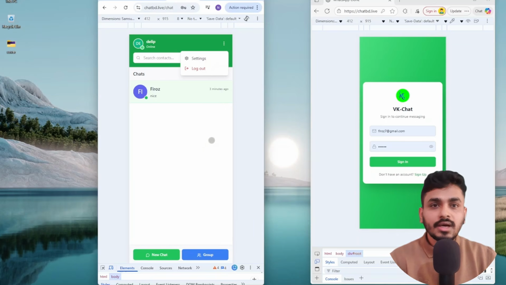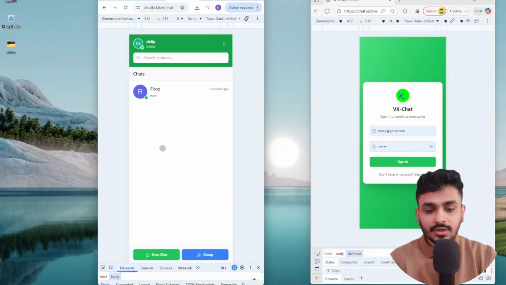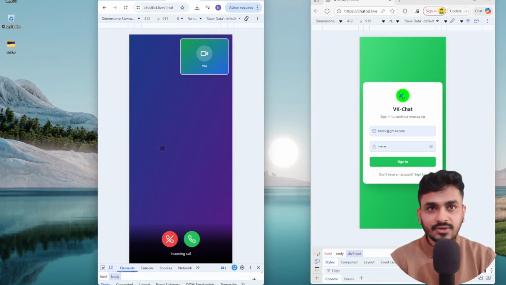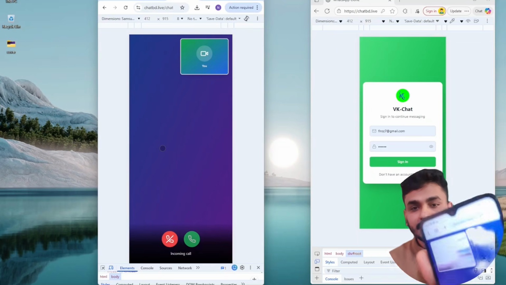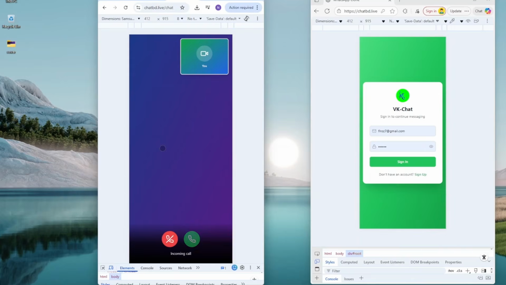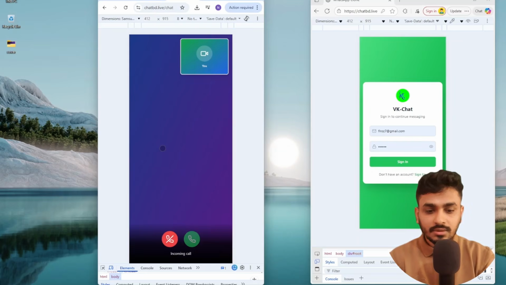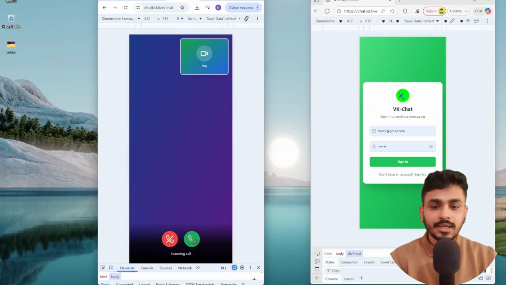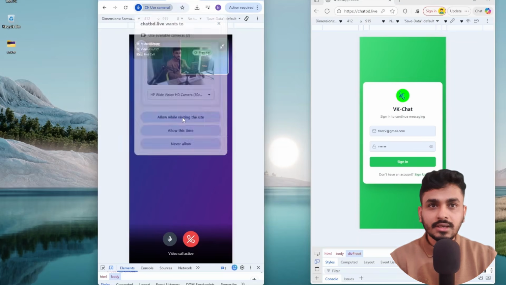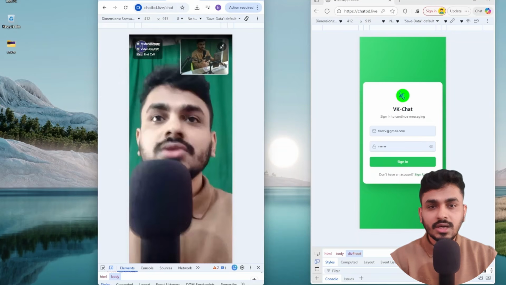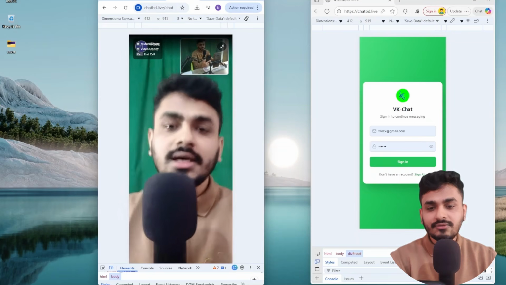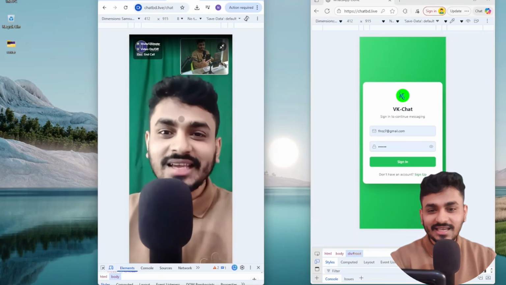Now I need to make a video call, which is very interesting. So now again, if I press the video call button, you can see the video. Now if I press the yes button and accept it, you can see the video call, which is really interesting.